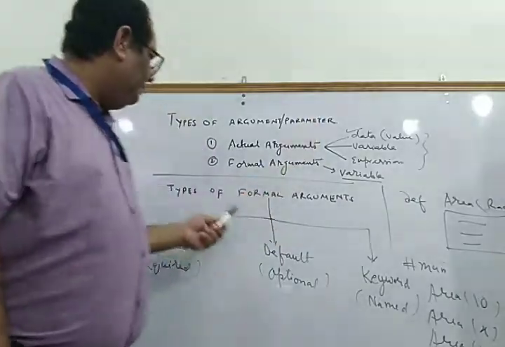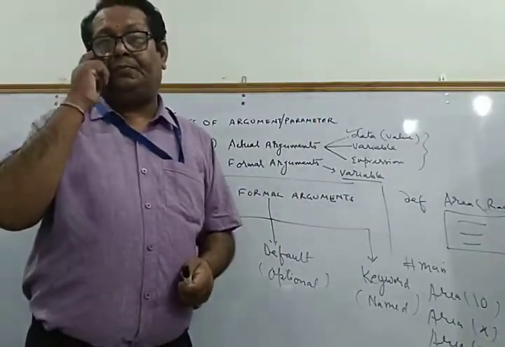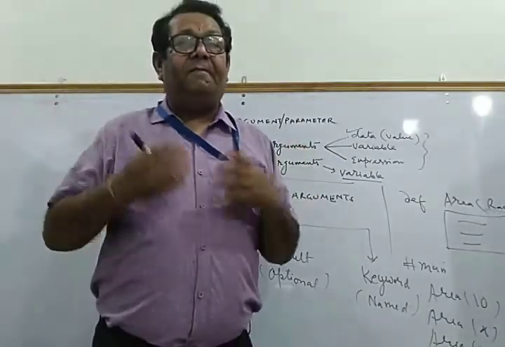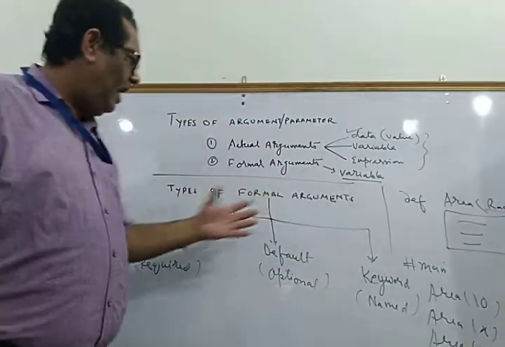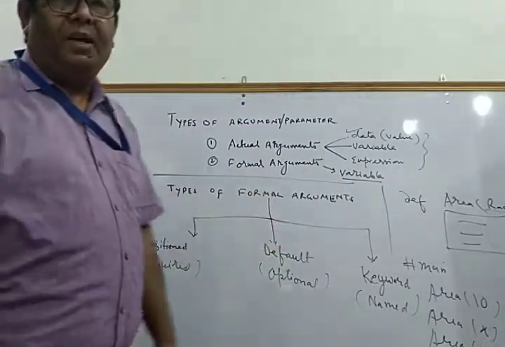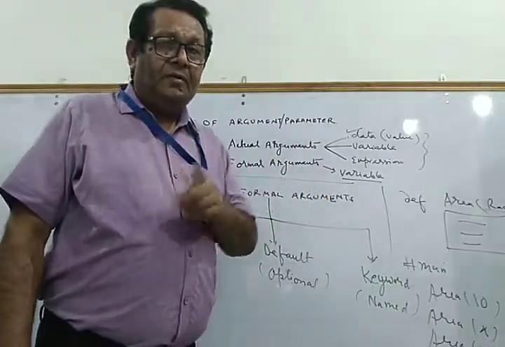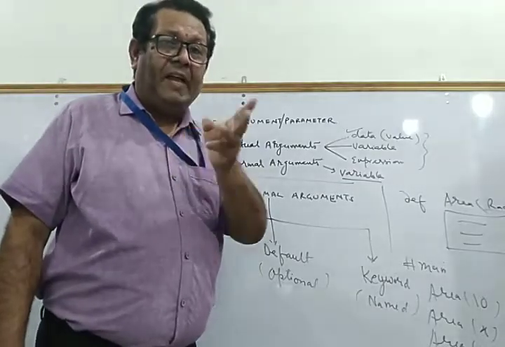Now coming to the next topic, that is the types of the formal arguments. In today's topic, we'll study the types of the formal arguments. You can see here, children, as written, there are three types of formal arguments that you can have. Formal arguments, you know, are the arguments that you consider while defining a function. So those arguments can be of three types.